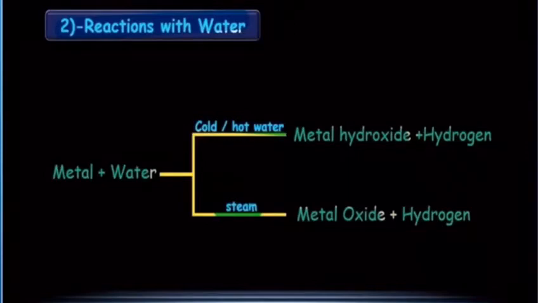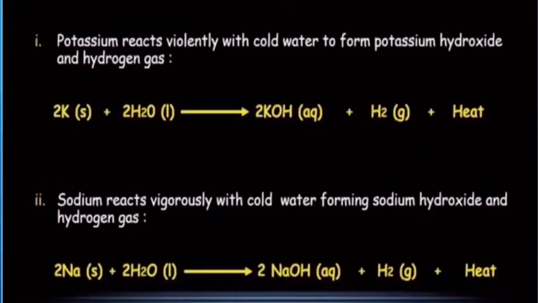So let's see some examples of why it is making metal hydroxide and metal oxides with different kinds of water, because of its reactivity. Like potassium, which is a very reactive metal, it reacts violently with cold water to form potassium hydroxide and hydrogen gas.